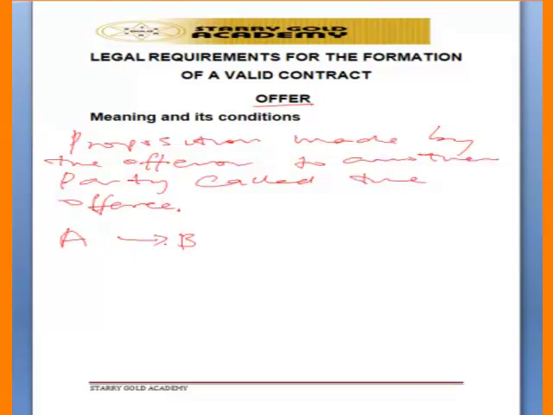Number one is that it must be definite and certain. So that means that whatever Mr. A is talking about, Mr. A must be precise. Mr. A must be certain. If, for example, Mr. A wants to sell his biro to Mr. B, Mr. A must be certain about the biro, certain about the price, and everything must be stated clearly. And also, that means that it must be definite,